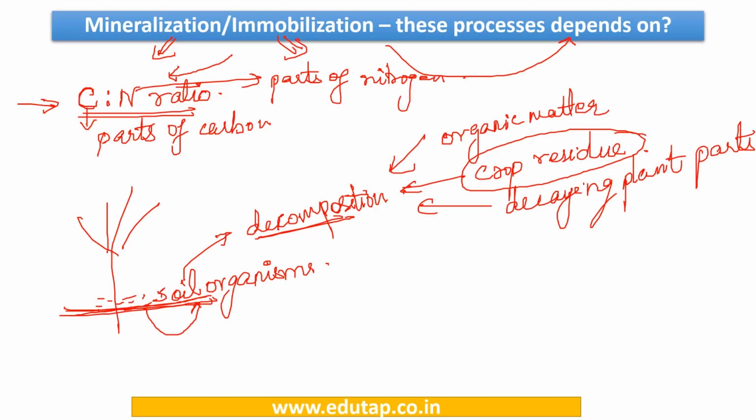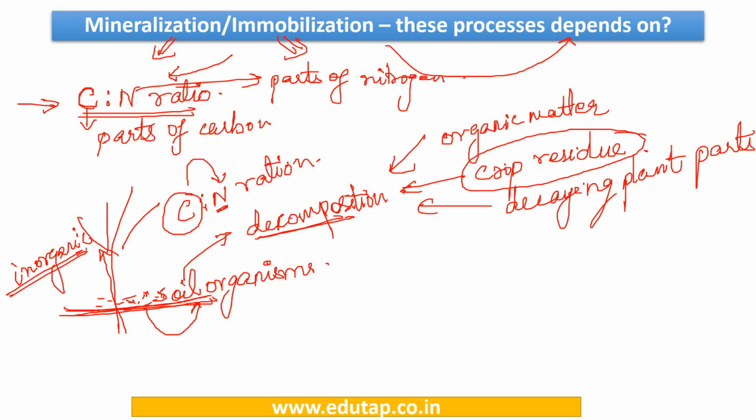Now what we understand is, as I had already told you, that when nitrogen is taken up by the plants, it is taken up in the inorganic form. Okay, so keeping this understanding in mind, take a crop residue that is added to the soil, for example. Now this crop residue will have a C:N ratio, that is, it will contain certain parts of carbon to certain parts of nitrogen.